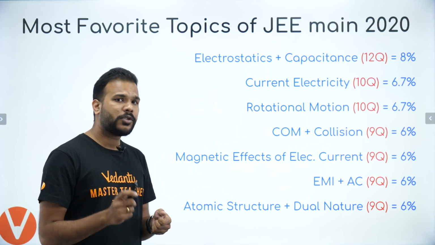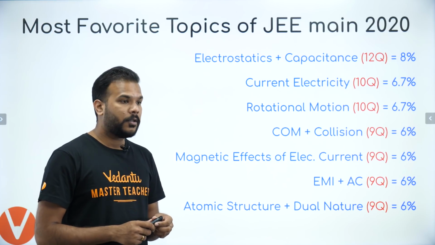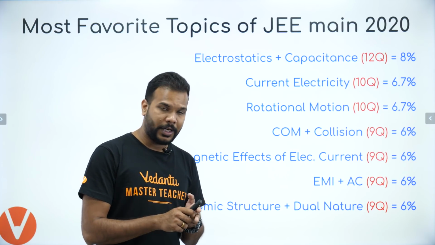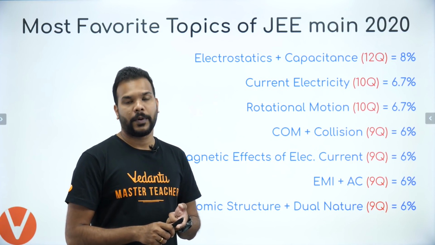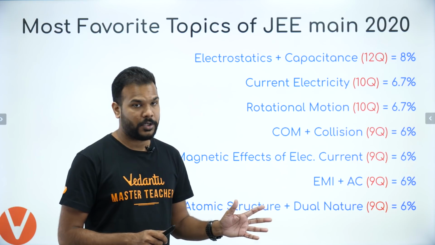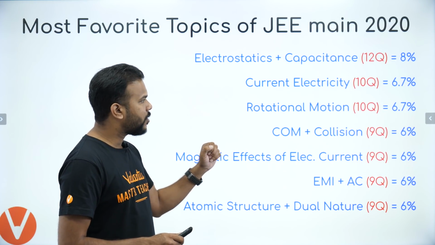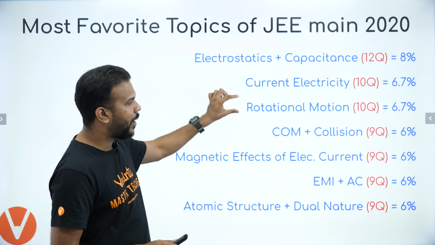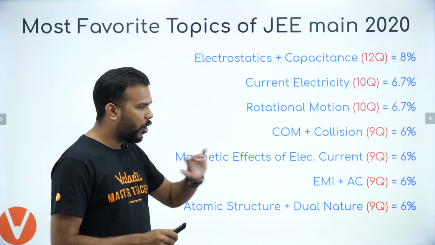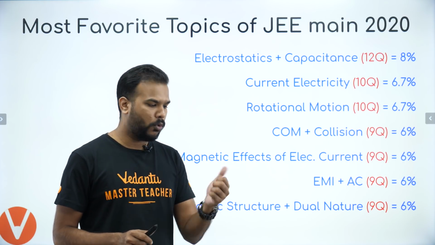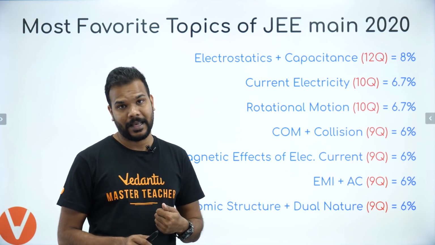Revise them properly, solve as many questions as you can, especially the questions which have been asked in previous year examinations. When you are preparing for JEE, do not forget to also solve questions which have come in previous NEET examinations from this particular chapter. Okay. Apart from that, 10 questions each were asked from current electricity and rotational motion. So these three are always the most important topics of both JEE as well as NEET as an examination.